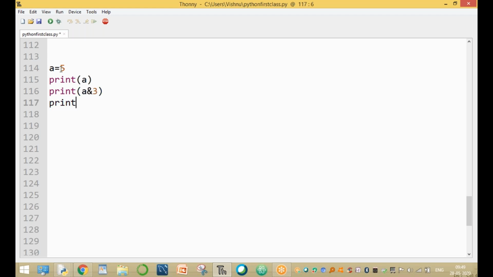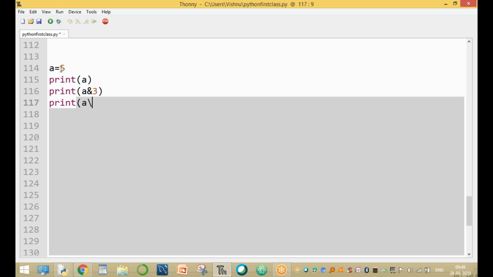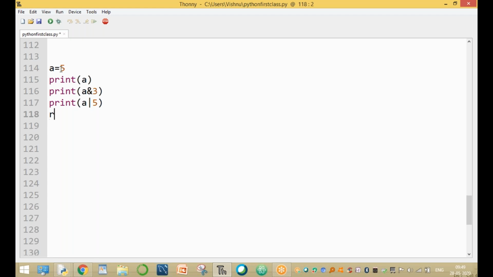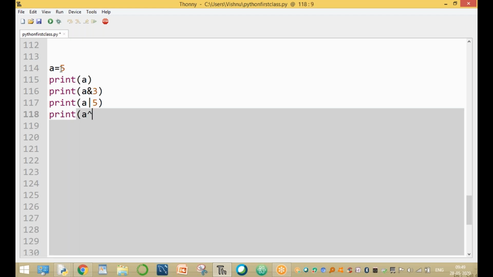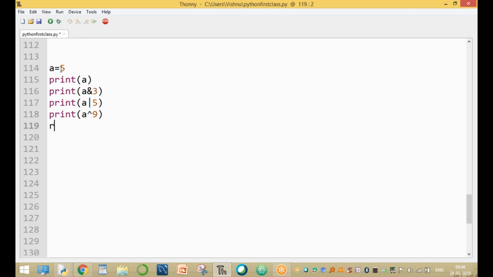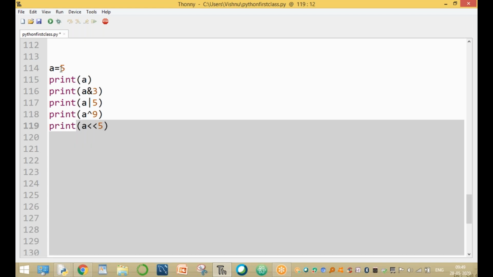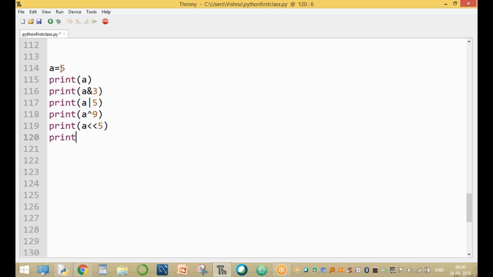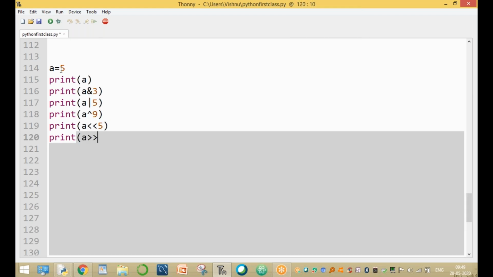For example, print of a, bitwise or operator. For example, 5. Print of a exclusive or operator. For example, 9. And print of a left shift of 5. Print of a right shift of 8.